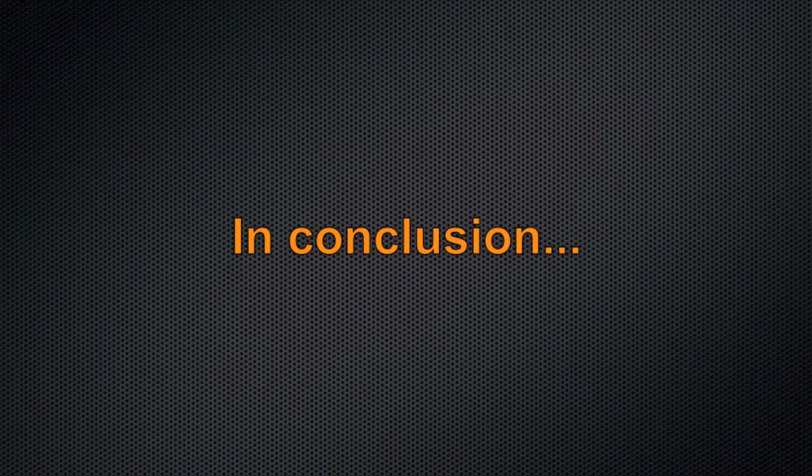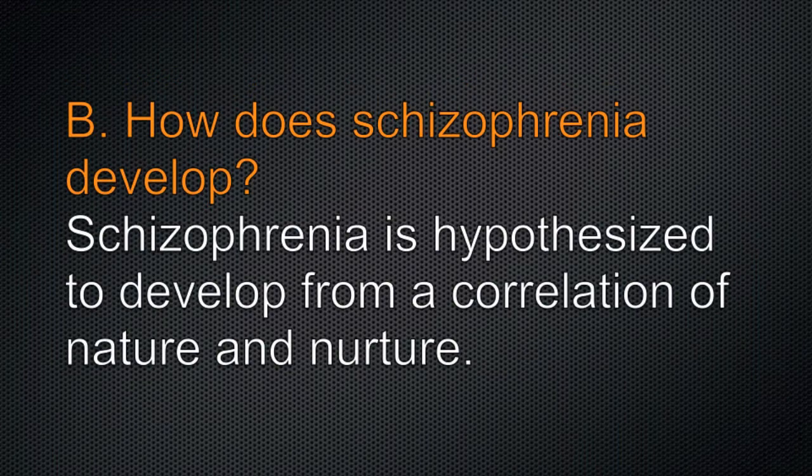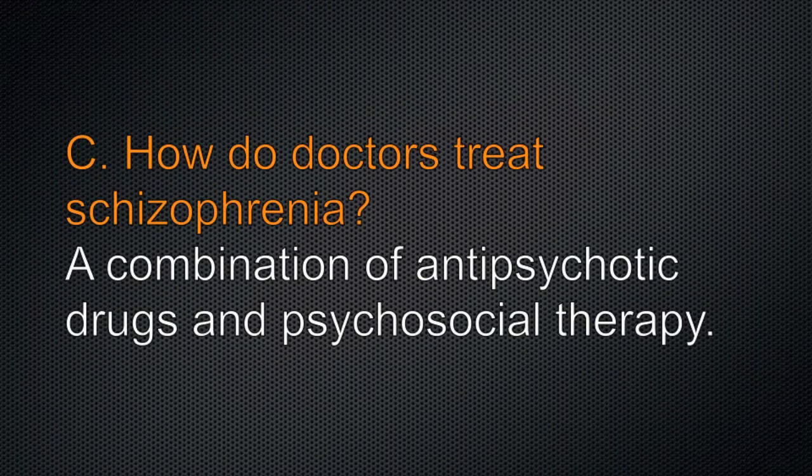To sum up our presentation, we would like to review our three main questions. Question A was, what is schizophrenia? The answer is that schizophrenia is a long-term mental disorder that affects an individual's ability to separate reality from fantasy, participate in daily activities, and act normal in social settings. Question B asks, how does schizophrenia develop? Scientists hypothesize that schizophrenia develops from a correlation of nature and nurture. And question C is, how do doctors treat schizophrenia? The answer is antipsychotic drugs and psychosocial therapy.